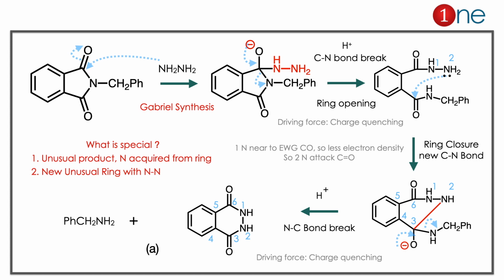Here you have to learn two important things. One is basicity. Basicity decides the nucleophilic attack. Here the free amine is a very good nucleophile. It attacks the carbonyl. The second thing is charge quenching. Charge quenching will always be achieved by removal of a group. Here it is the amine. That's why it's specially called the Gabriel synthesis.